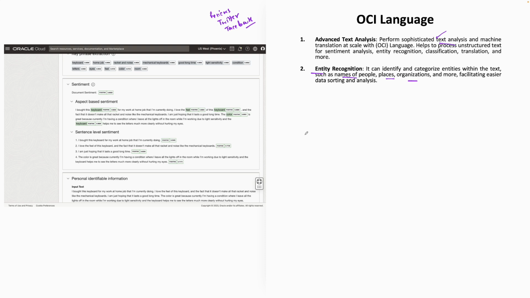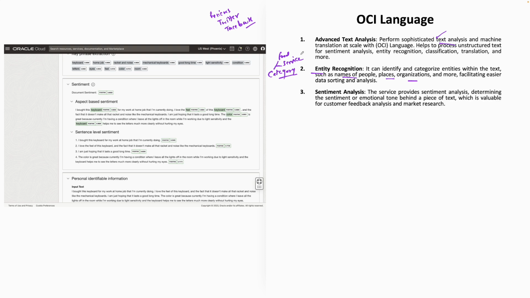Just think that you gave some piece of text, and it goes through it and is able to categorize it. It is able to give you a category, which category it belongs to. Does it belong to the food category? Does it belong to the service category, if you are, let's say, a pizza company or a restaurant business? It's able to figure out the entity out of it.